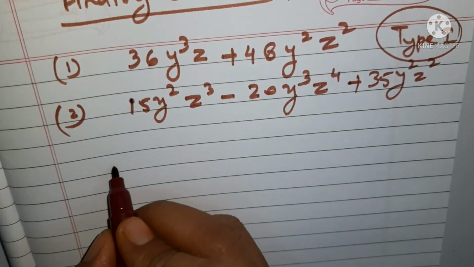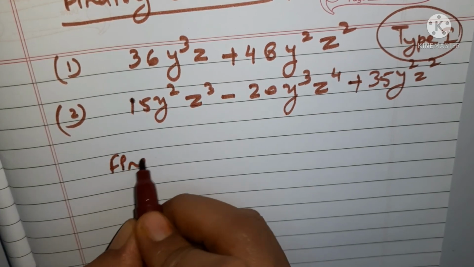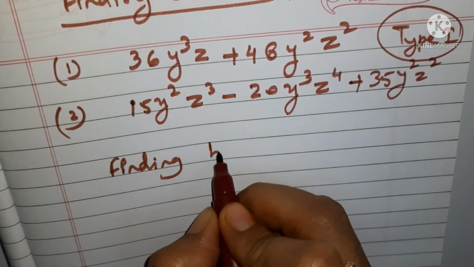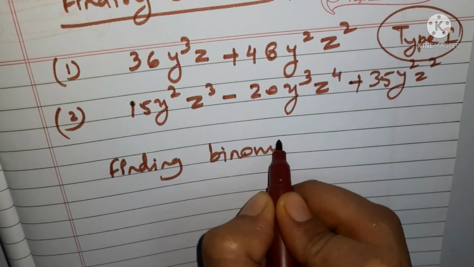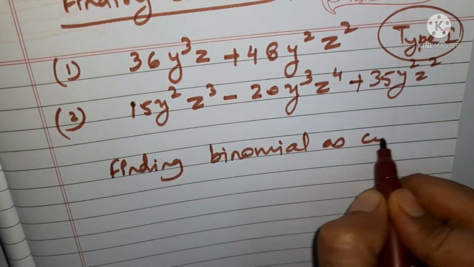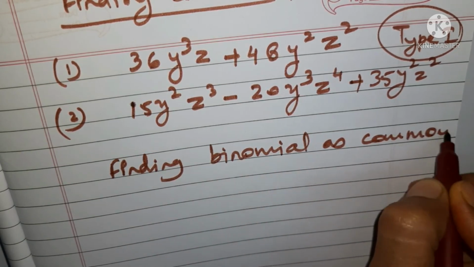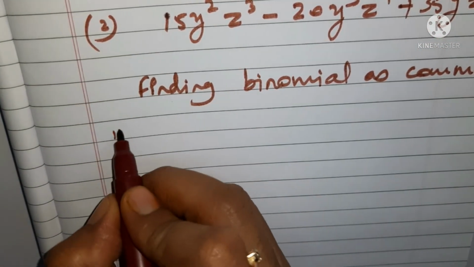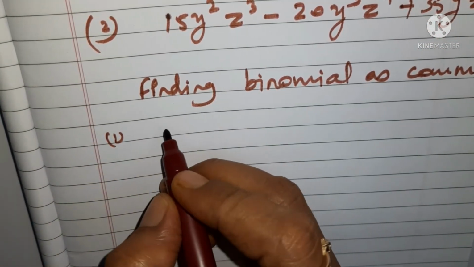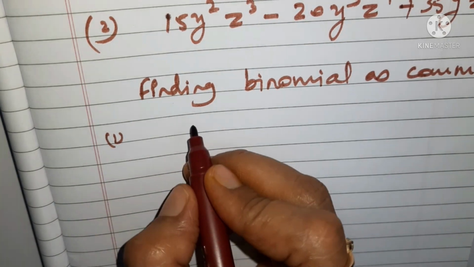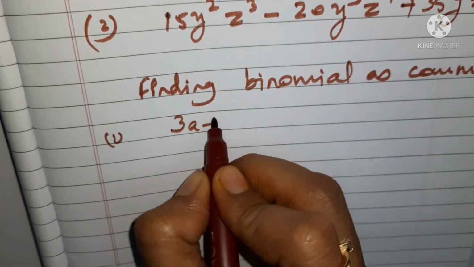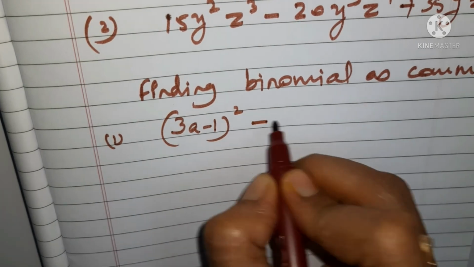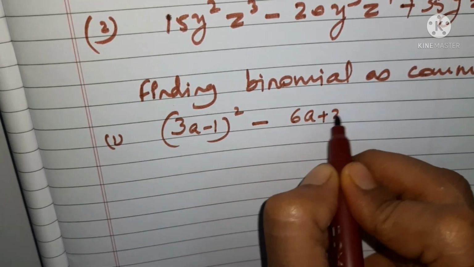Okay, and in finding binomial as common, let us provide two questions for that. Say you have, suppose, 3a minus 1 whole square minus 6a plus 2.